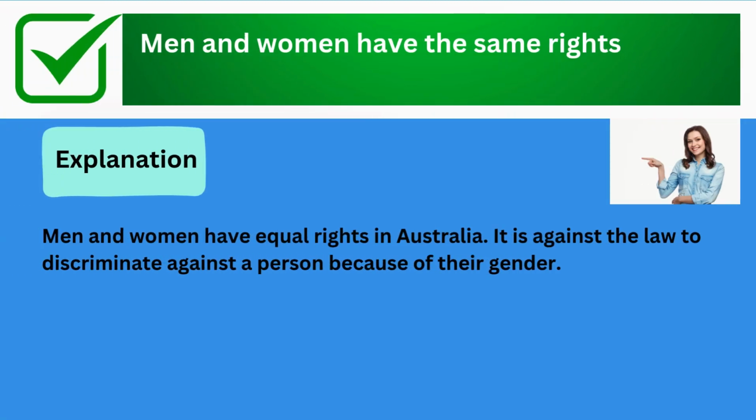The correct answer is men and women have the same rights. Explanation: men and women have equal rights in Australia. It is against the law to discriminate against a person because of their gender.